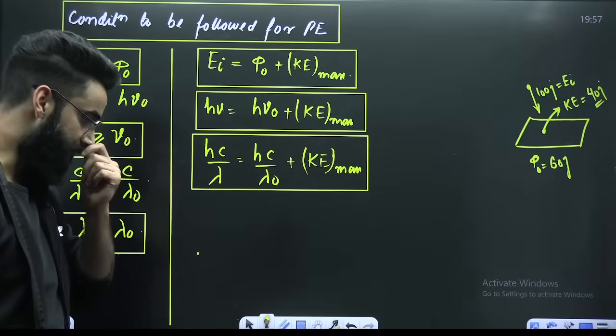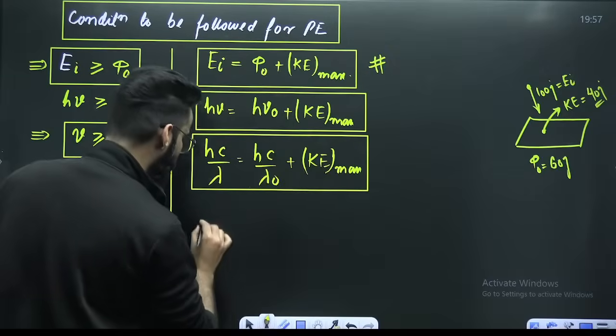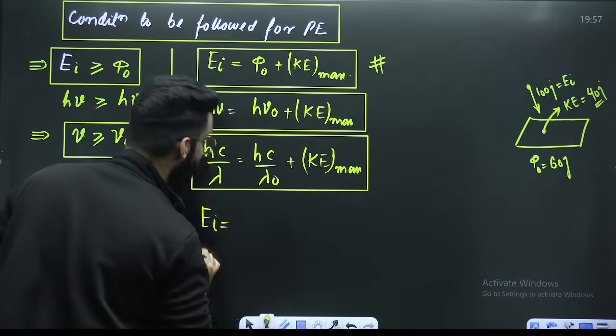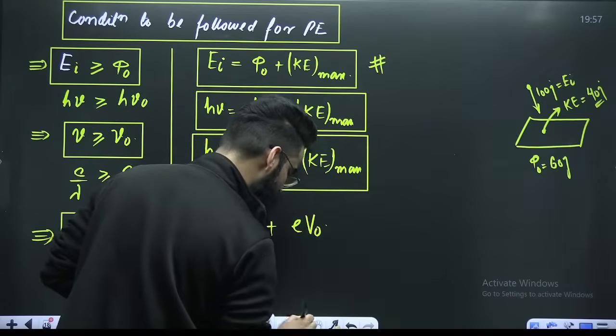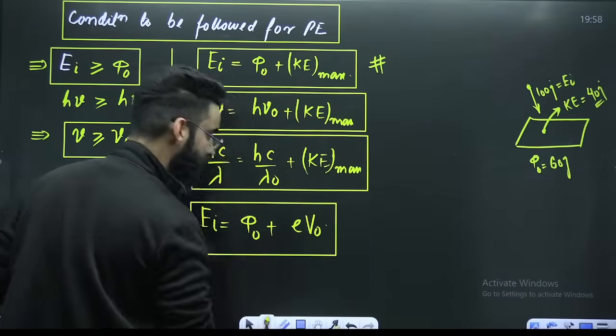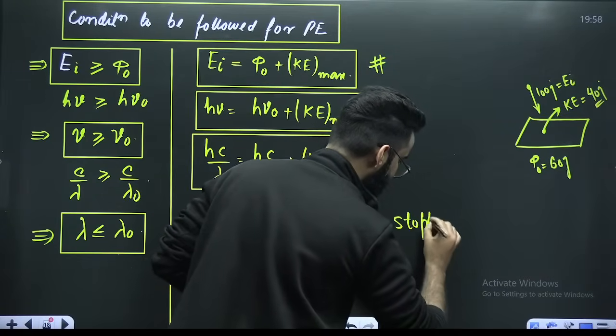Or, my dear students, you can write this particular result in the form of stopping potential as well. Incident energy is equal to phi naught plus e times V naught, where V naught is what you call the stopping potential.